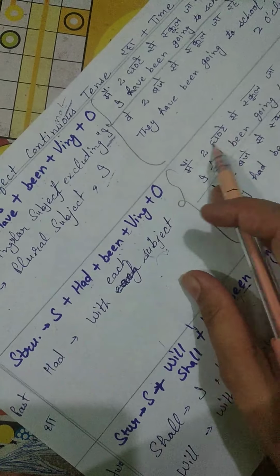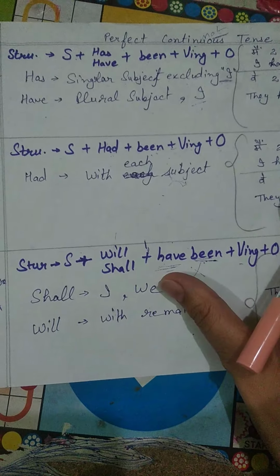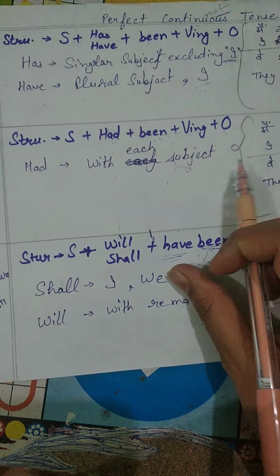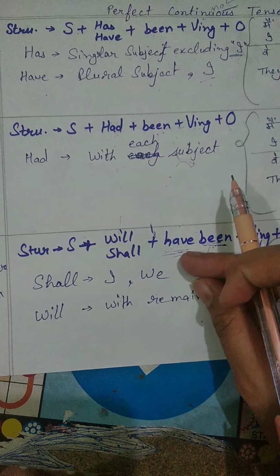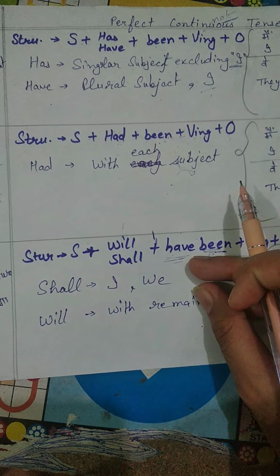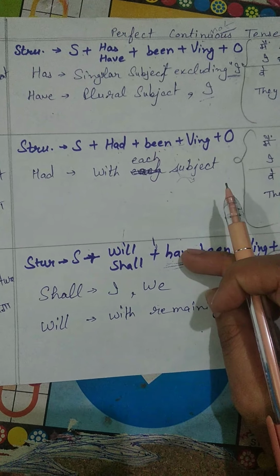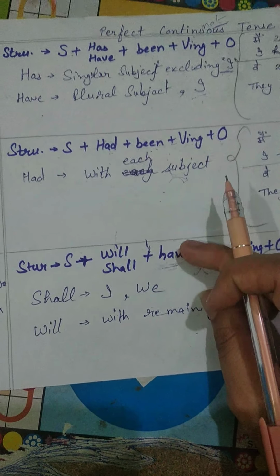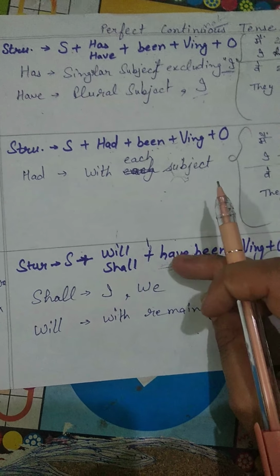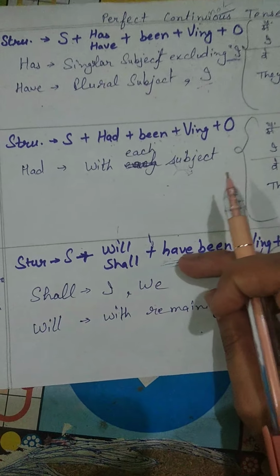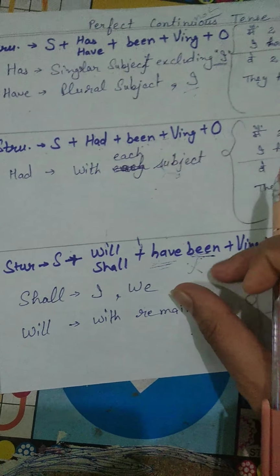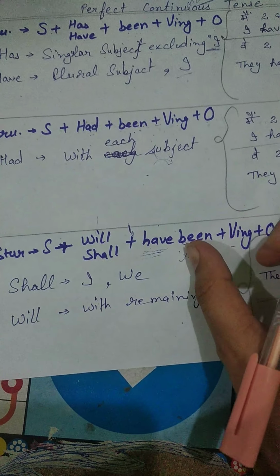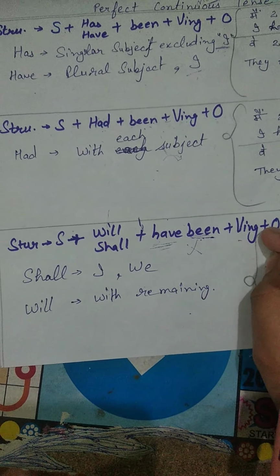And for future perfect continuous tense, it is subject plus will, shall plus have been. As you remember, we use in future perfect tense the helping verb will have or shall have. The same is here, will have or shall have, but for perfect continuous, been plus ing and object.